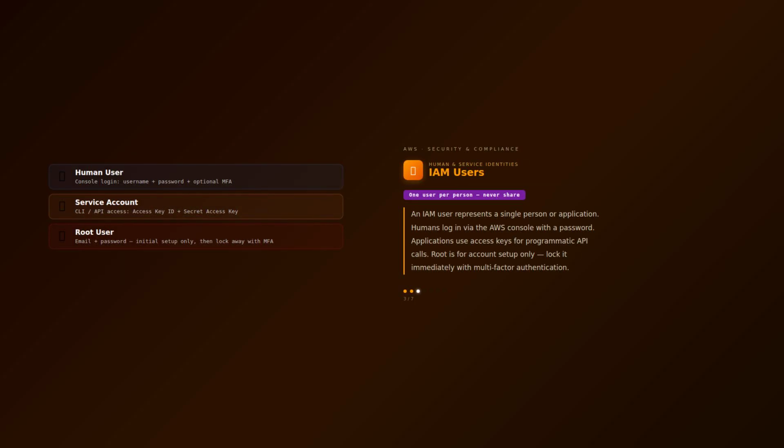An IAM user represents a single person or application. Humans log in via the AWS console with a username and password. Applications use access keys for programmatic API calls. Root is for account setup only, lock it immediately with multi-factor authentication.